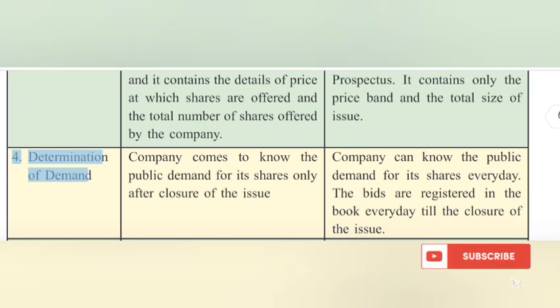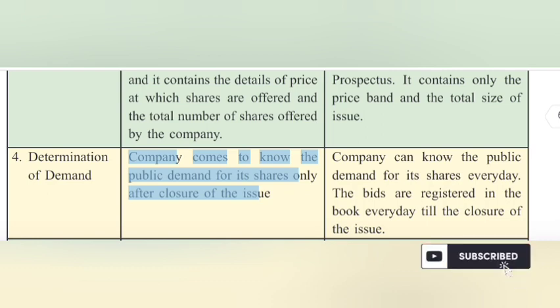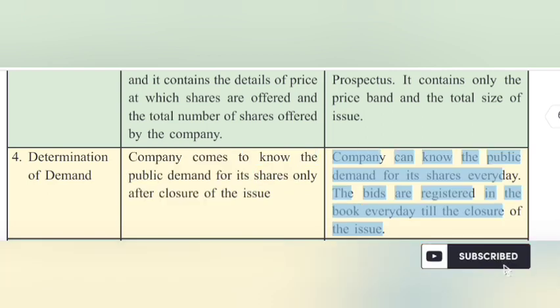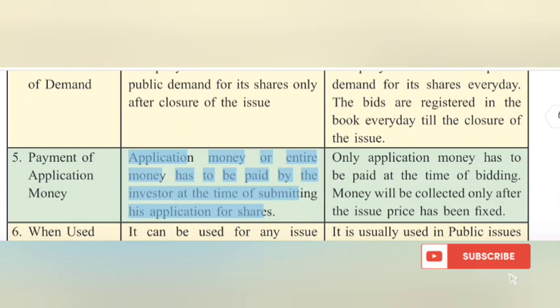4. Determination of demand. In the fixed price method, the company comes to know the public demand for its shares only after closure of the issue. In book building, the company can know the public demand for its shares every day. The bids are registered in the book every day till the closure of the issue. 5. Payment of application money. In the fixed price method, application money or entire money has to be paid by the investor at the time of submitting his application for shares.